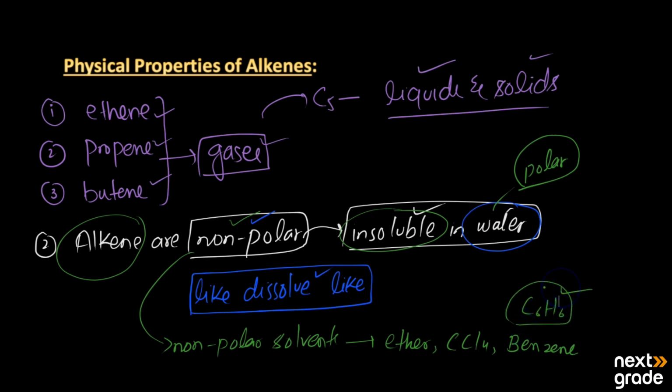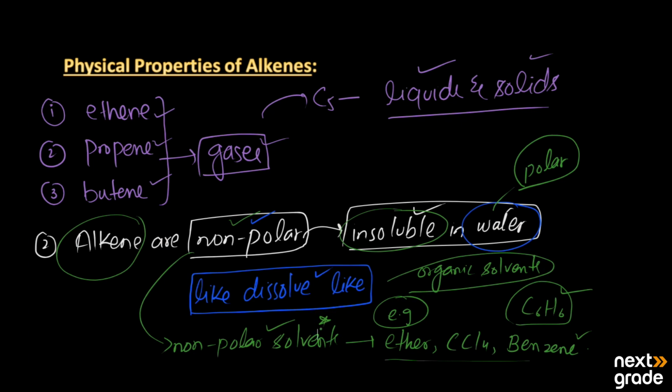So the alkenes are only soluble in non-polar solvents, and we have a lot of examples like ether, carbon tetrachloride and benzene. They are soluble in organic solvents, as all these are organic solvents, and organic solvents are basically non-polar in nature.